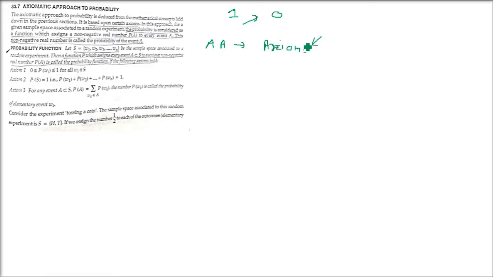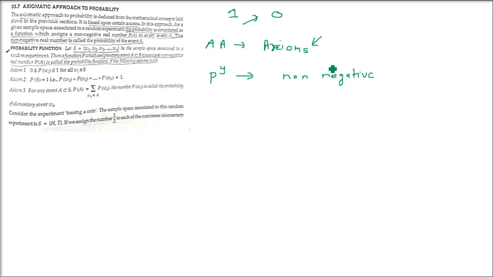In this approach, for a given sample space associated to a random experiment, the probability is considered as a function which assigns a non-negative real number, which is represented by P(A), to every event A. This non-negative real number is called the probability of that event A. Probability is basically a function in the axiomatic approach, and this function gives a non-negative number, so probability can never be negative.